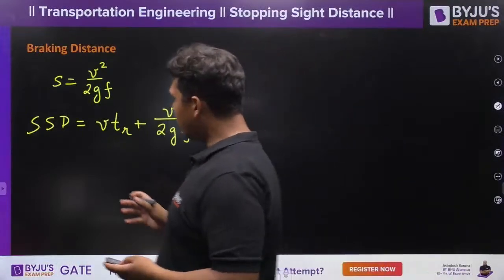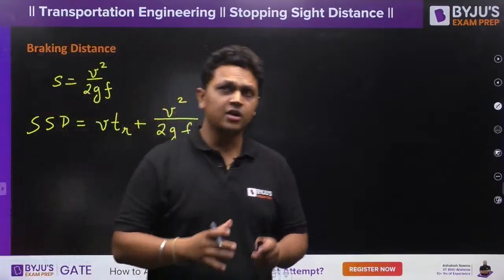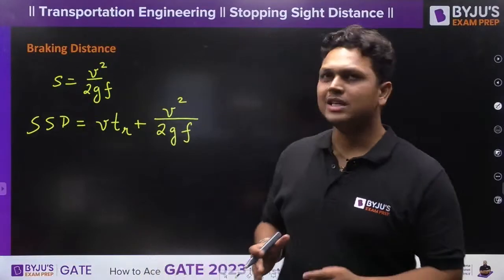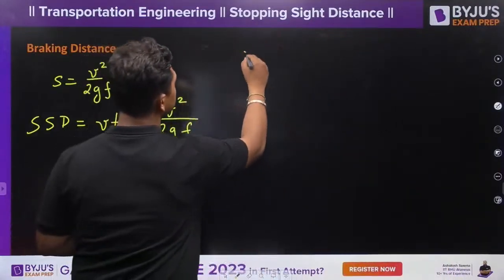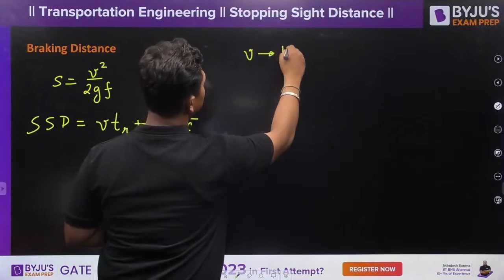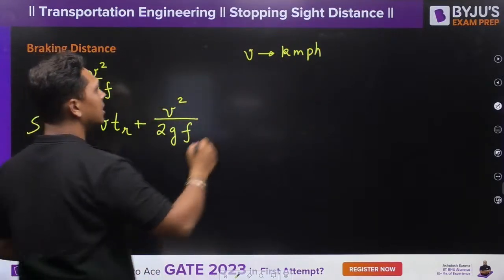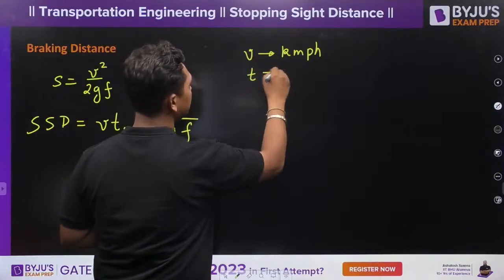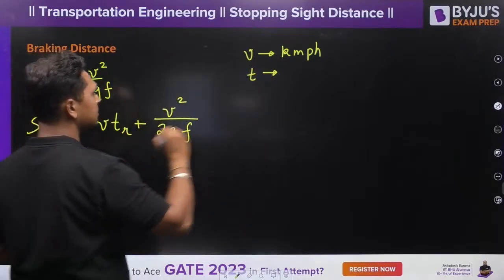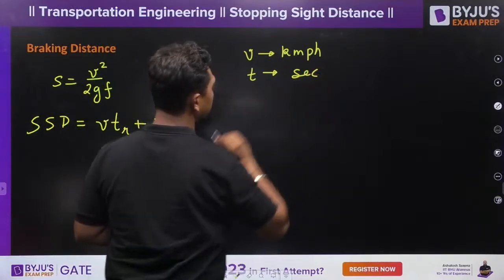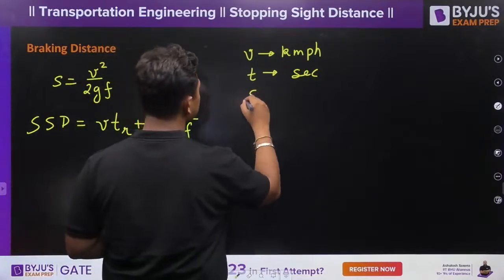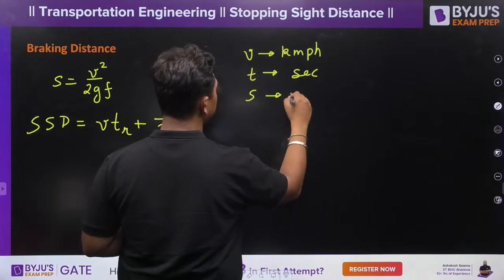Now most of the time in your numericals the velocity will be given in kilometers per hour. Your time will be in seconds. And your distance will be in meters.